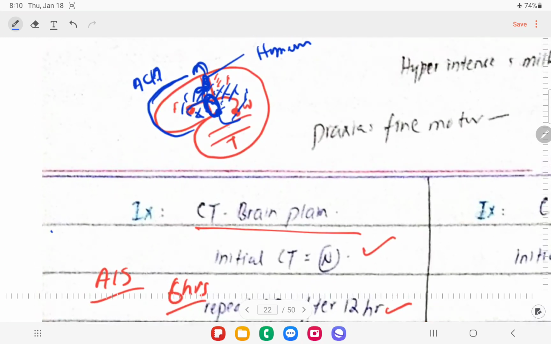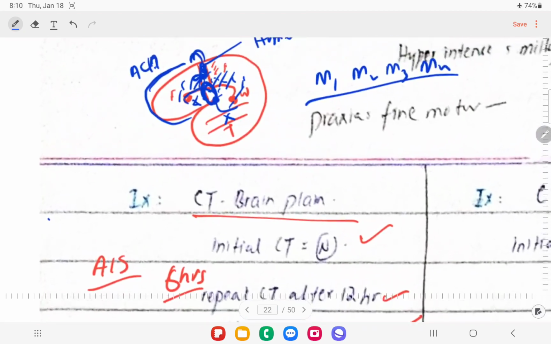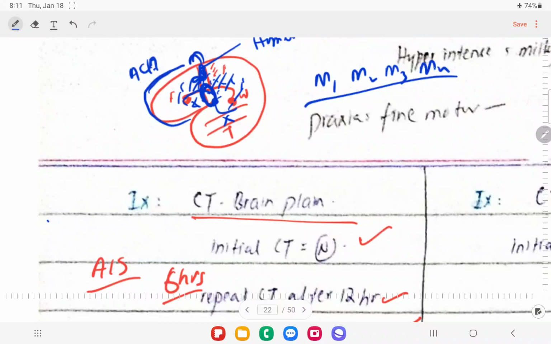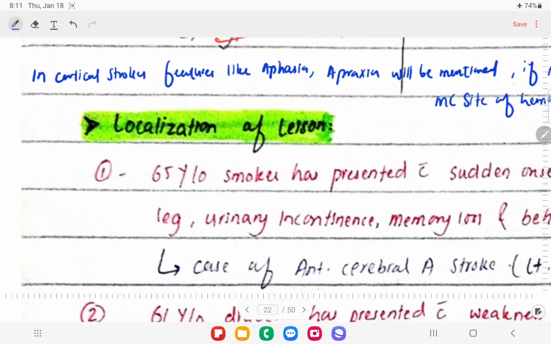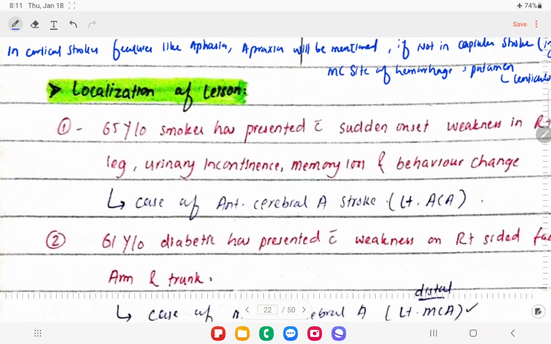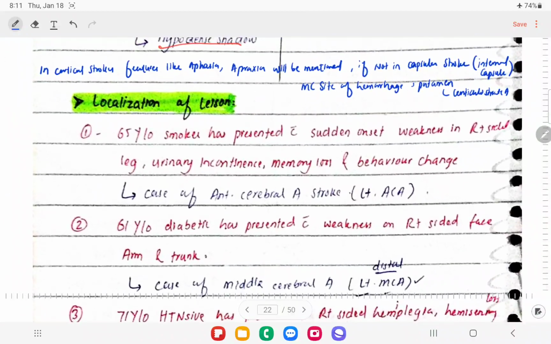If the patient is having Wernicke's aphasia, right? Then the posterior or inferior division of the middle cerebral artery got occluded. The middle cerebral artery itself has four parts, M1, M2, M3 and M4, just like motorways, right? So we have M1 to M4 parts. M4 is basically going to supply the cortex, and M2 has the lenticulostriate branches. I'm going to discuss that separately, right? Now let's talk about localization of lesion. So let's talk about some cases here.